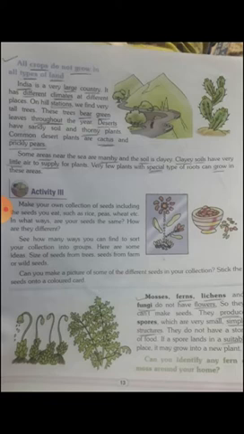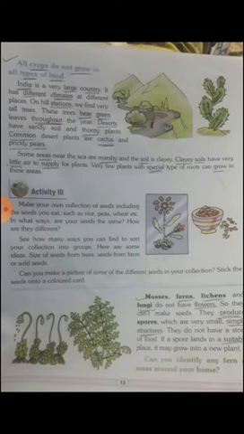Some areas near the sea are marshy and the soil is clay. Clay soil has very little air to supply to plants. Very few plants with special types of roots can grow in these areas. Again, I just want to focus on this point. Very few plants with special types of roots can grow in these areas.